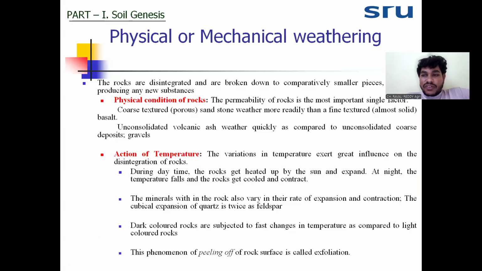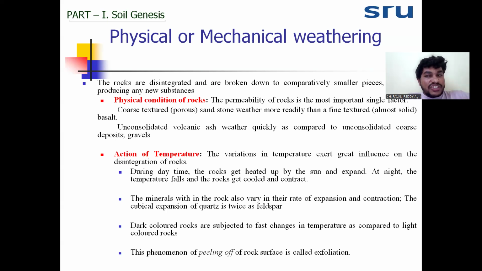Coming to physical weathering, we'll discuss how it works. Physical weathering just disintegrates the rock from a higher size to a lower size. It is not going to change the composition of the rock, which means physical weathering will not develop a new rock. It just disintegrates the bigger rock into smaller rocks.